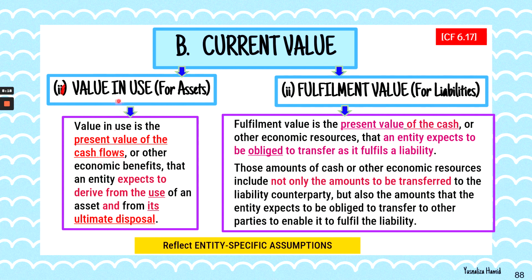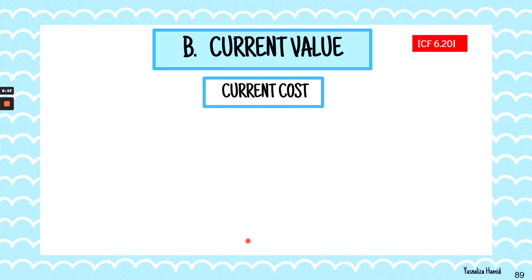And these values, which are current value, value in use, and fulfillment value, reflect entity-specific assumptions. It is not a market-based assumption. And both are also exit value. We'll go into that in a short while.